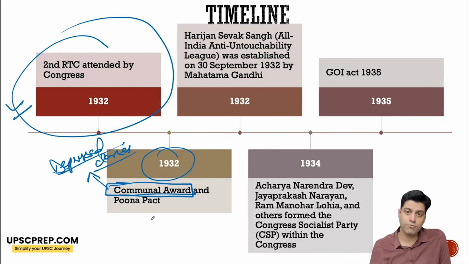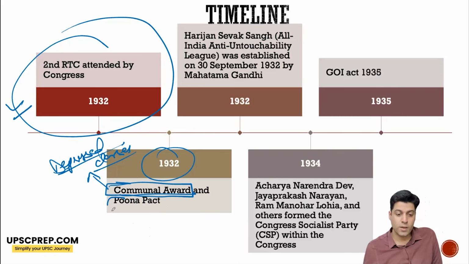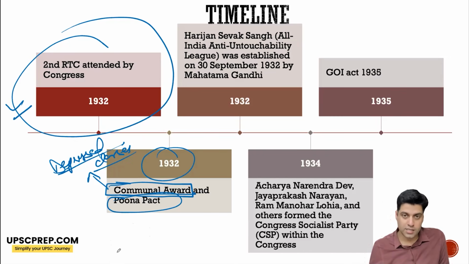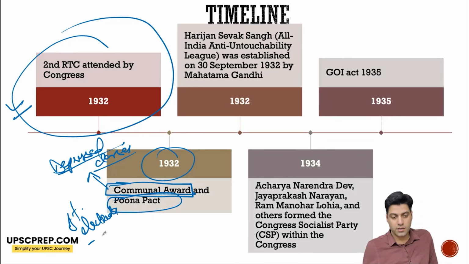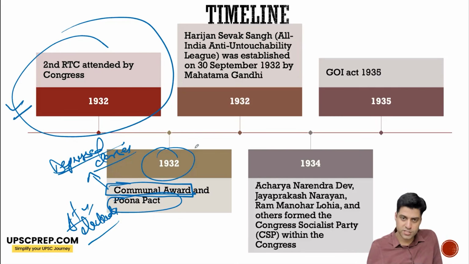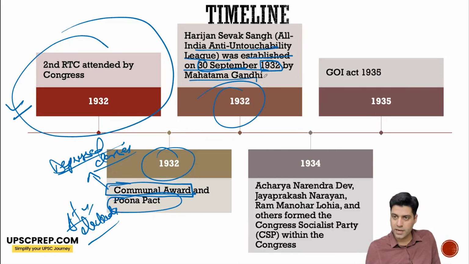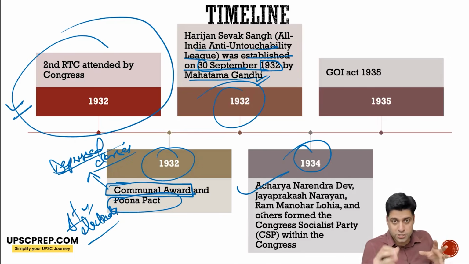Eventually, under the pressure of his fast unto death, there was the Pune Pact between Dr. Ambedkar and Mahatma Gandhi, where in place of separate electorates, joint electorates were introduced, doubling the number of reserved seats. Also, in 1932, the Harijan Sevak Sangh, All India Anti-Untouchability League, was established on 30th September 1932 by Mahatma Gandhi. In 1934, the Congress Socialist Party was formed within Congress by Acharya Narendra Dev, Jayaprakash Narayan, and Ram Manohar Lohia.